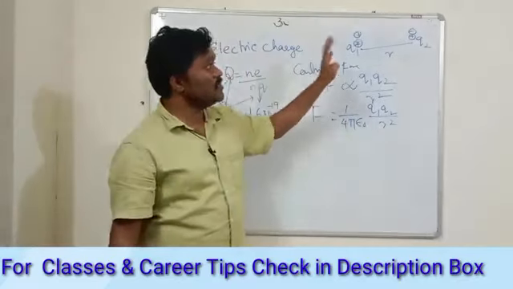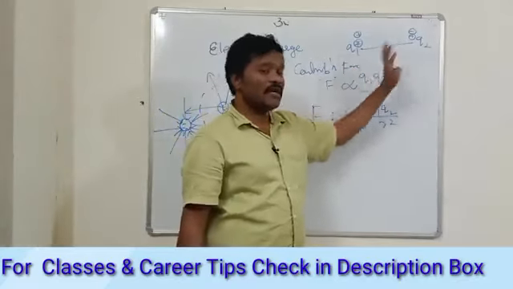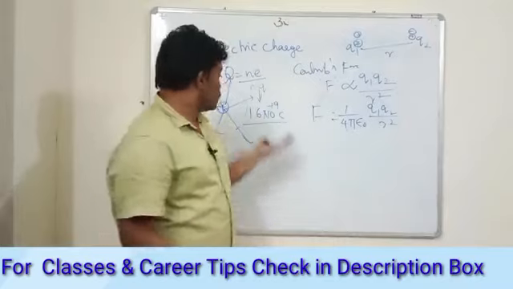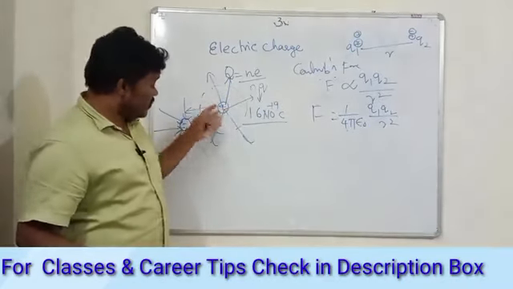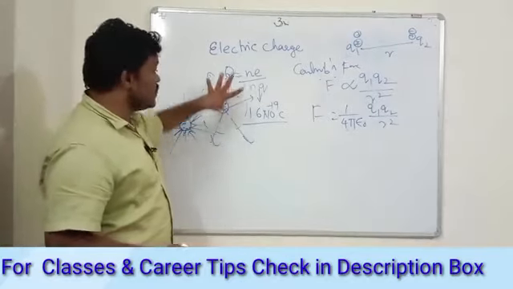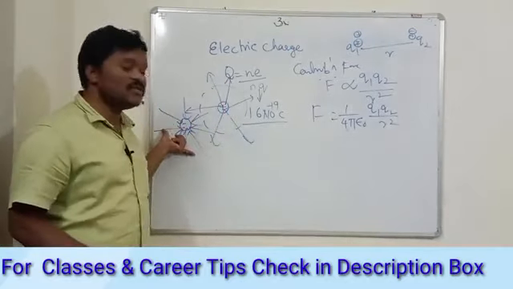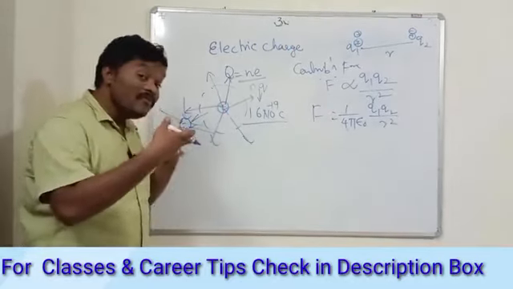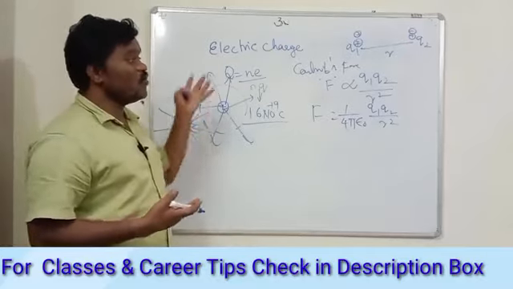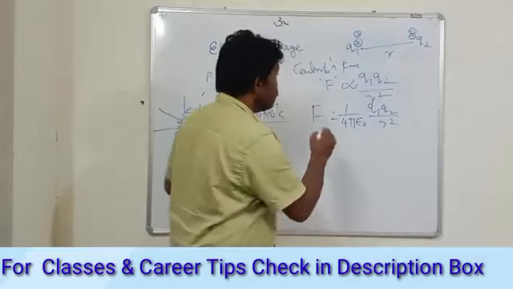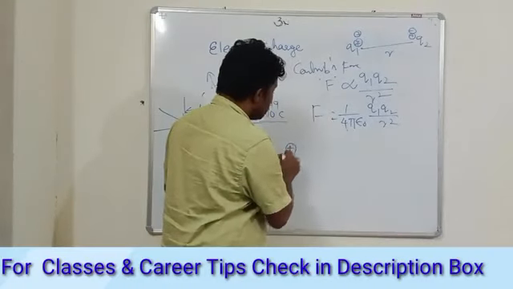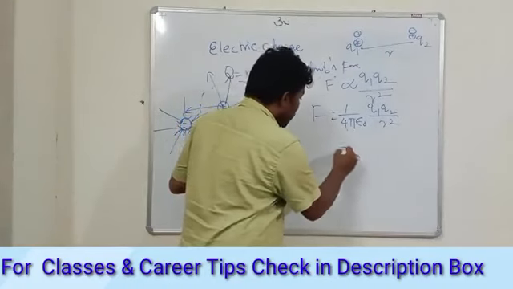Now what about the field lines? For a positive charge the field lines are radially outward, and for a negative charge the field lines are radially inward. Now what about the electric field in this case? You have a plus charge and a minus charge.